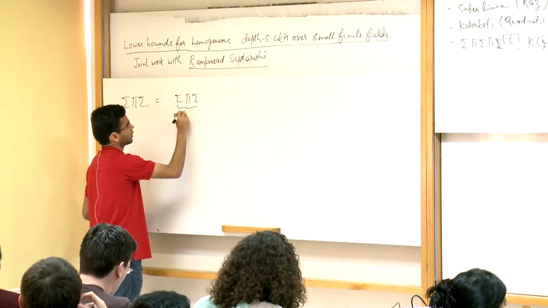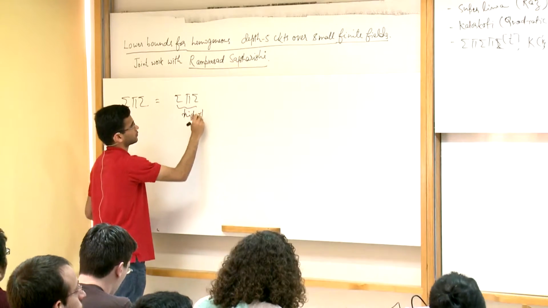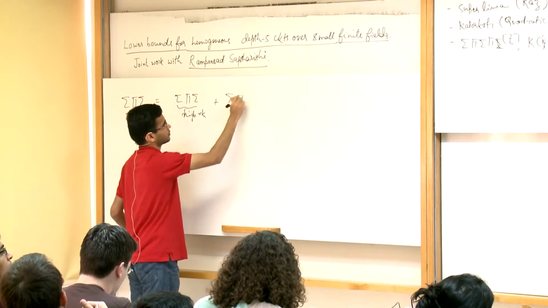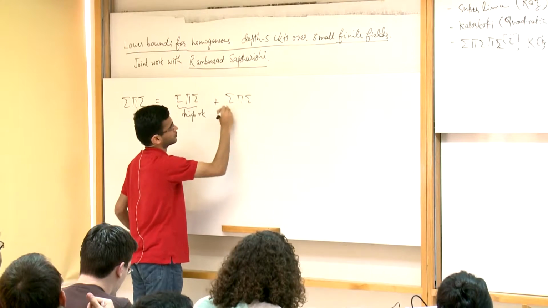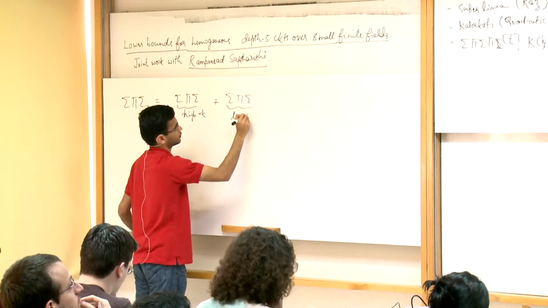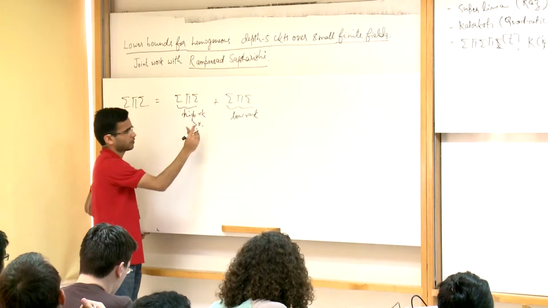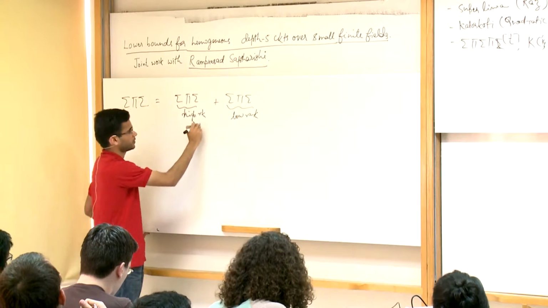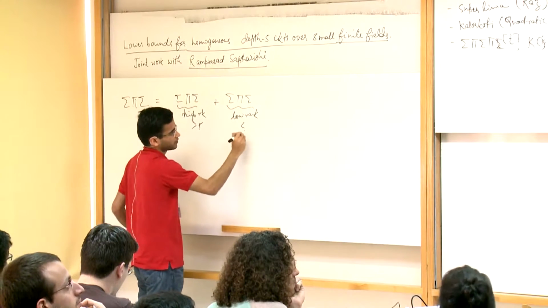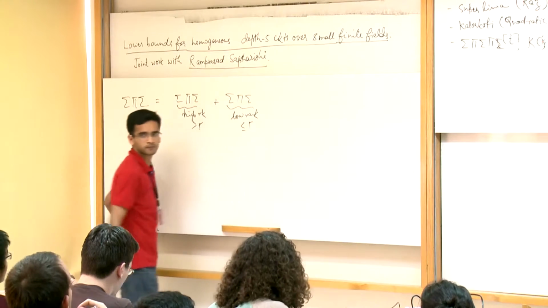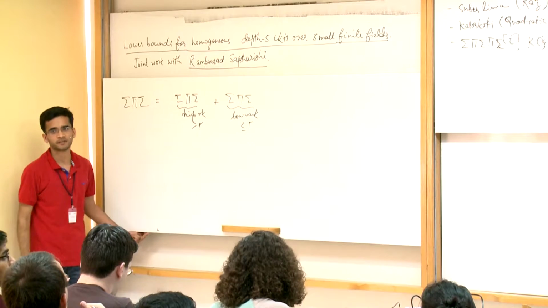This is the high rank stuff, plus the low rank stuff. What's high? Well, greater than r for some r, or I don't know what I'm using, tau. And low rank is at most tau.